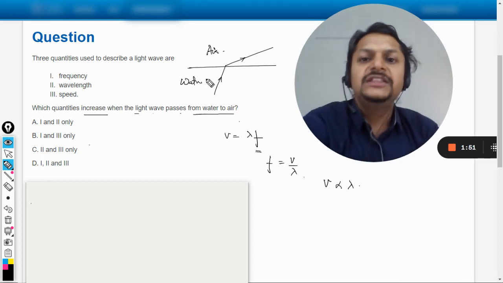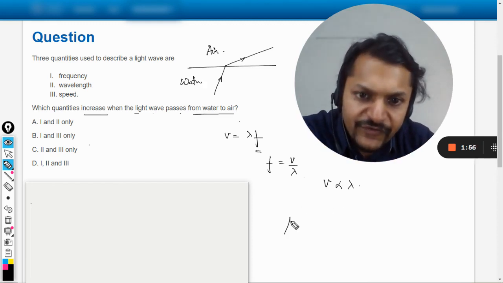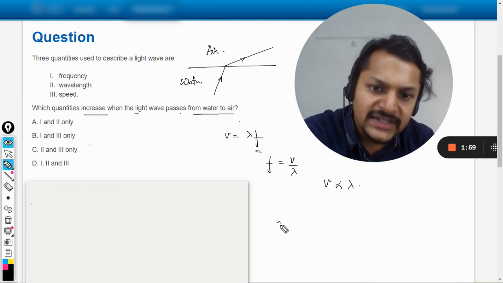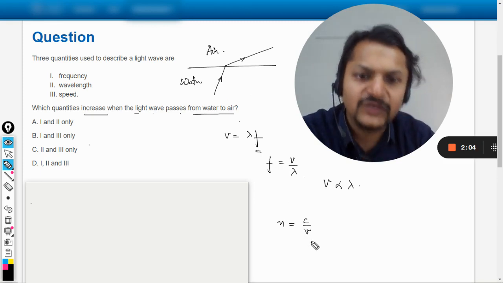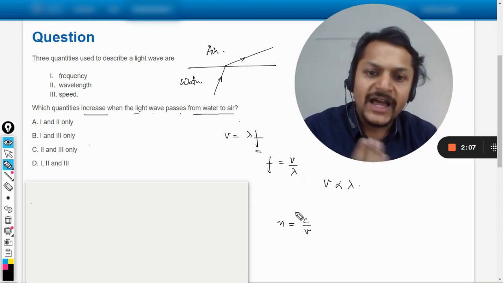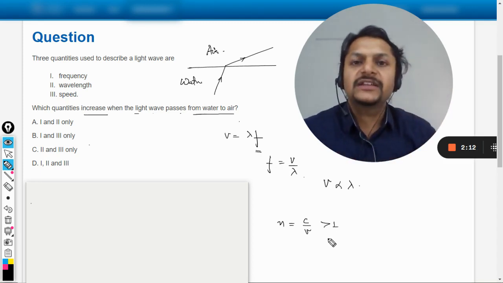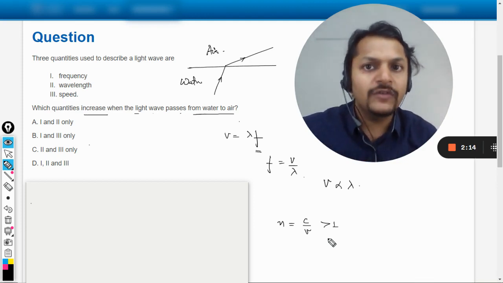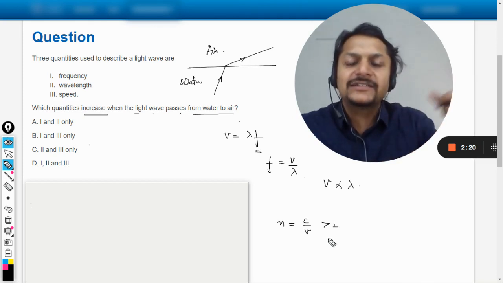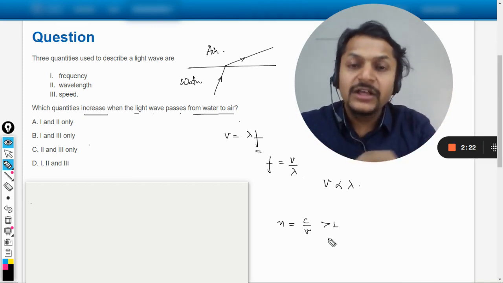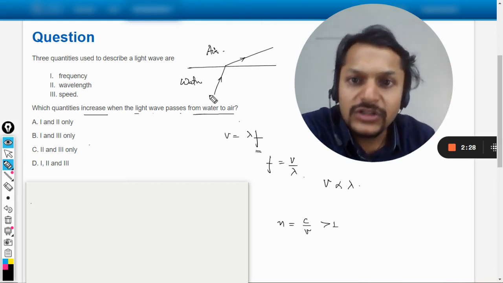So we know that the speed of light is maximum in air and lesser in water. Why do we know that? Because we have defined a refractive index, n, and this refractive index n is given by the speed of light divided by the speed of light in the medium, and the refractive index is always greater than 1. So this is evident from this that the velocity in a medium is always lesser than the speed of light. So when the light is traveling in water, glass, diamond, whatever, if it is not air, the speed of light is lesser than the speed of light, 3 into 10 power 8. So this speed is lesser.